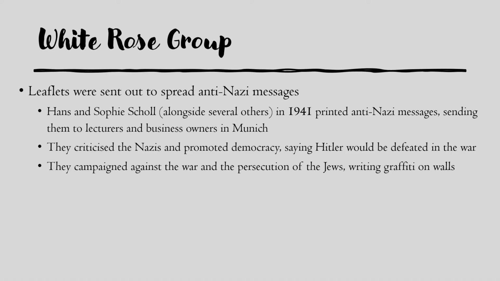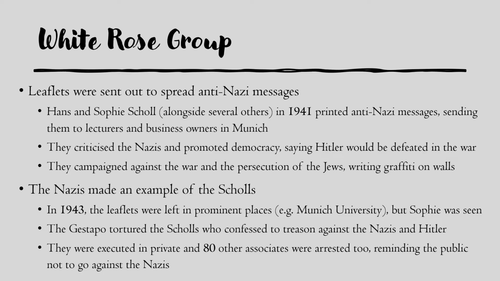They said that Hitler and Germany were going to be defeated in the war, there was no hope, and they campaigned strongly against the war. They wanted it to stop. They really disliked the persecution of the Jews. They wanted to make this message known. They daubed graffiti on the walls in Munich.